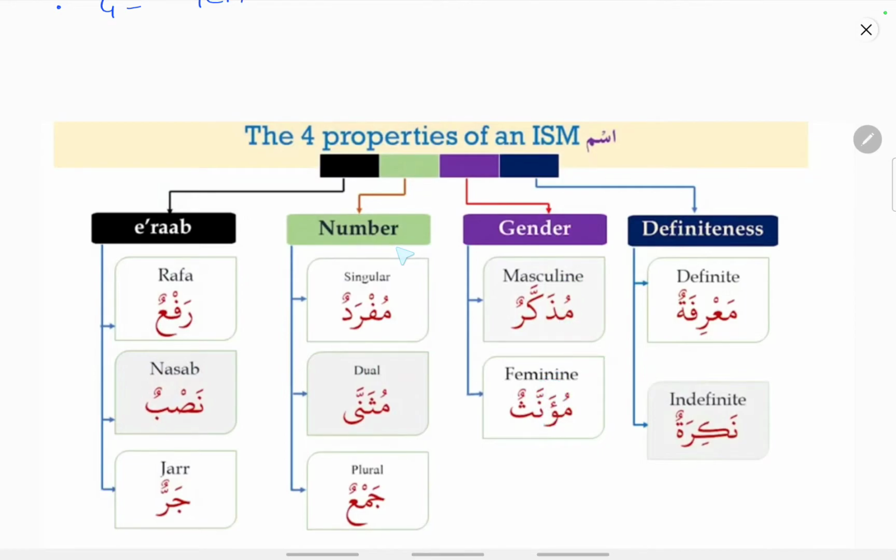Now based on number, it is divided into three categories, that is singular, dual and plural. In English, we have got only two categories based on number, that is singular and plural. But in Arabic, we have got three categories based on number, that is singular, mufrad, dual, musanna, plural, that is jama. And based on I'rab, that is the state of a noun, it is divided into three categories, that is marfu'un, that is rafa', mansubun, that is nasb, and majrurun, that is jar.